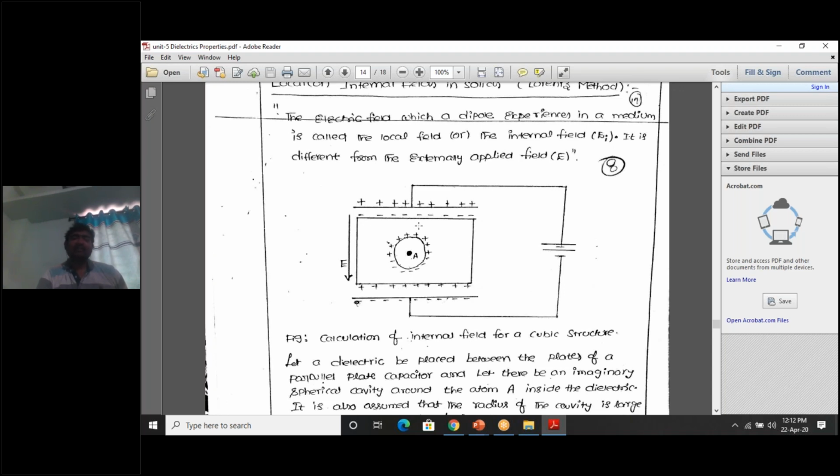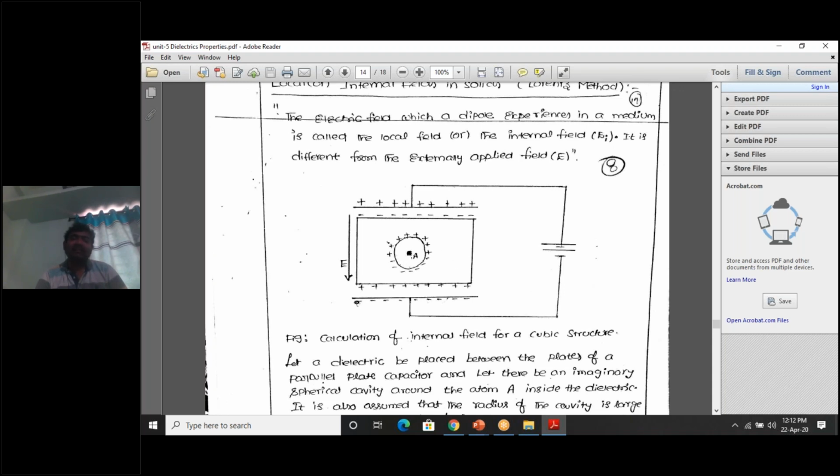Now let us consider an atom A exactly at the middle of the dielectric slab. This is a solid dielectric slab. In this dielectric slab, at the center, let us consider an atom A. Around that atom, let us consider a spherical cavity. A spherical cavity means a spherical shape, a ball shape. Atom A is at the center. Around atom A, let us consider a spherical cavity, sphere shape, like a ball.